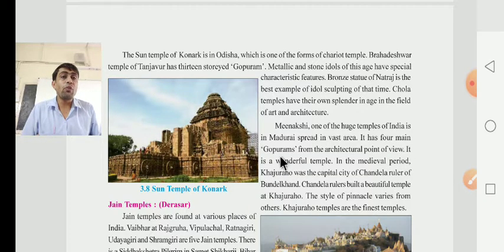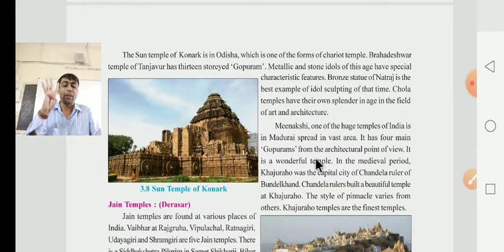From the architecture point of view, it is a wonderful temple. The Meenakshi temple is a wonderful temple and has how many gopurams? Four gopurams. Gopuram you know very well. Gopuram means the gateway, one kind of gateway of the southern Indian temple. Already we have learned that.